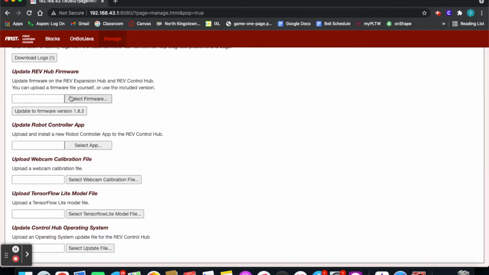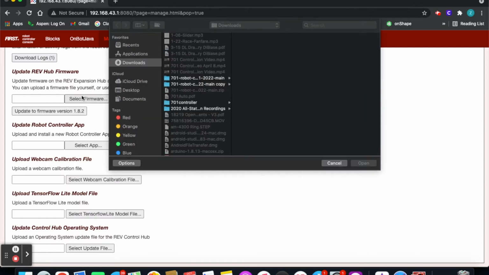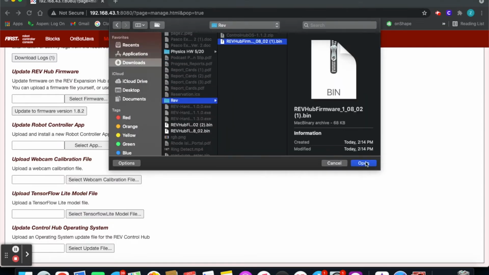To update your Rev firmware, download the latest Rev firmware kit from the Rev website or the link in the description. On the web controller console, choose Select File under Update Rev Firmware. Select the previously downloaded file and choose to update using Select Firmware File.